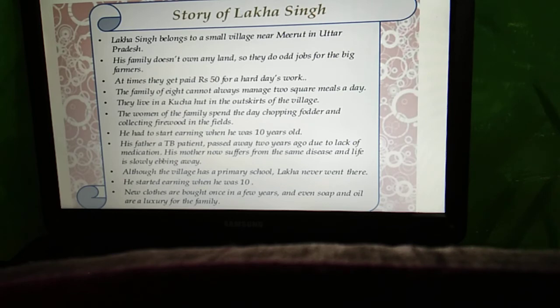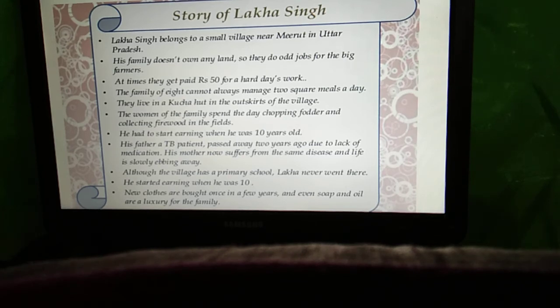His family consists of 8 people, and they cannot fulfill their basic needs. The Lakha Singh family also lives in a very kacha house near the outskirts of the village. He had to start earning when he was 10 years old. His father is also a TB patient, and his mother is also suffering from many types of diseases. So basically this is the story of Lakha Singh. This case also shows that Lakha Singh lives a life below the poverty line.